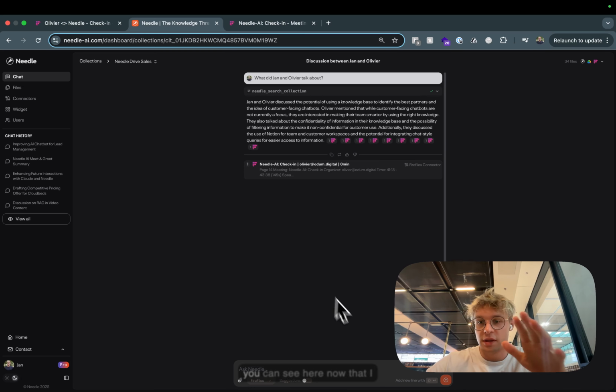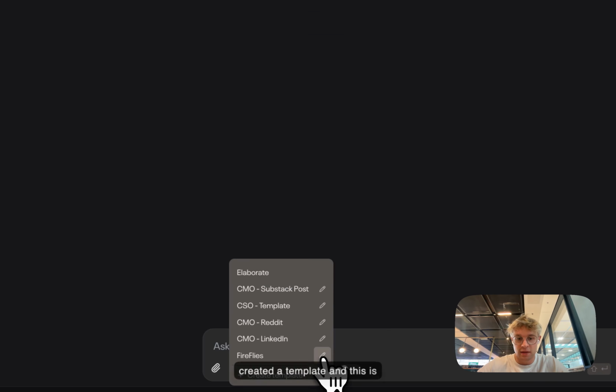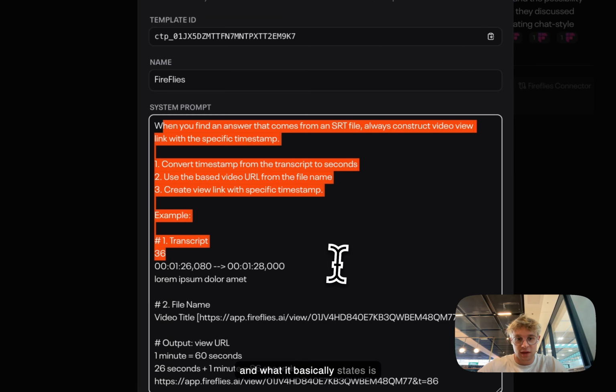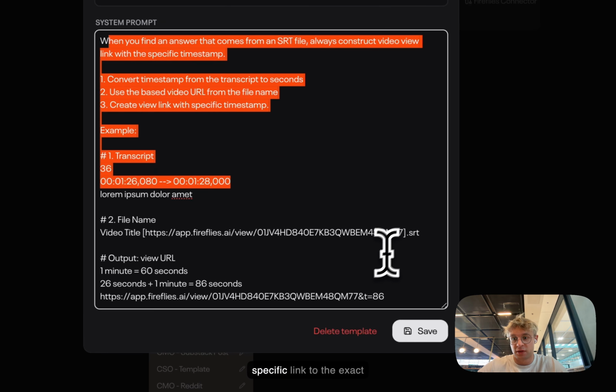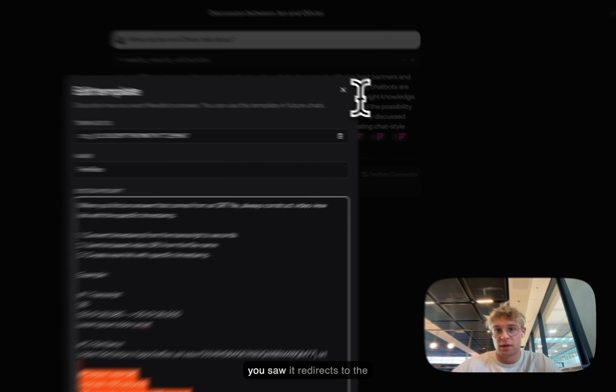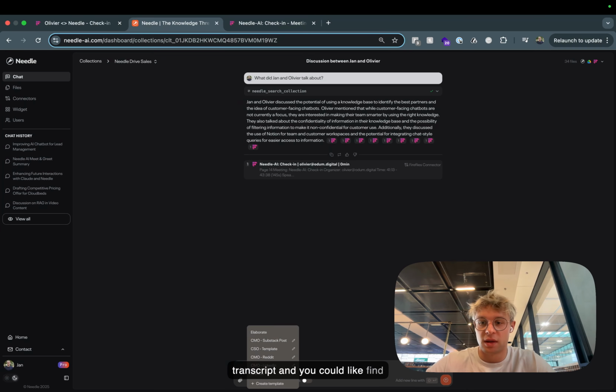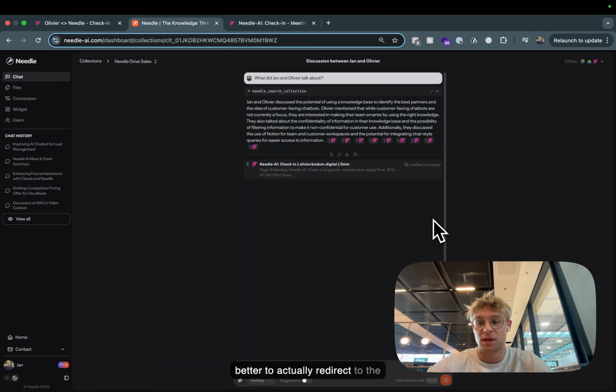Additionally, you can see that I created a specific template, and it looks like this. What it basically states is that it should also create a specific link to the exact timestamp of where we get this information from. Currently, as you saw, it redirects to the transcript, and you could find this information within the transcript, but it would be much better to redirect to the exact timestamp of where this information was discussed.